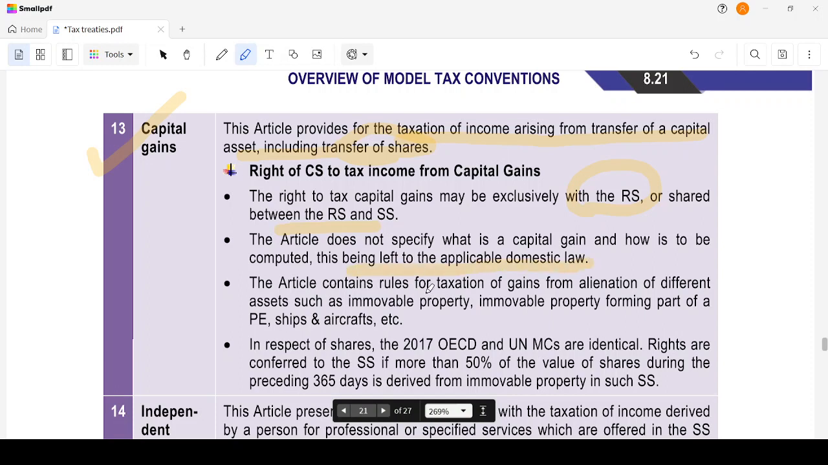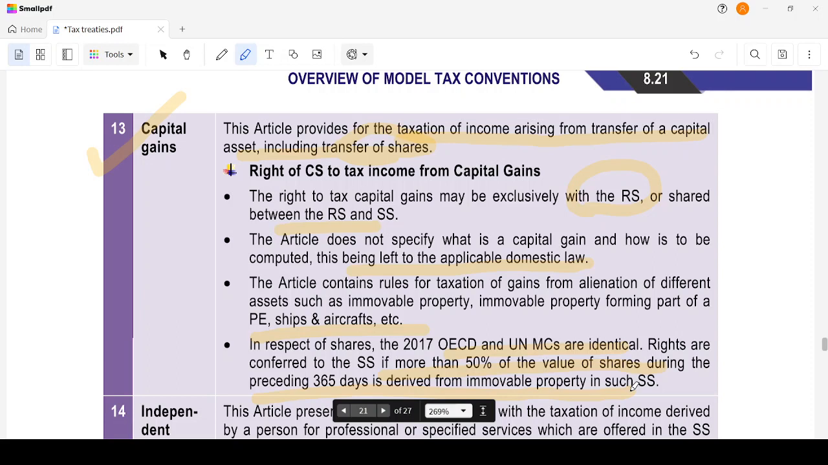The article contains rules for taxation of gains from alienation of different assets like immovable property, property forming part of a PE, ships, aircraft, etc. In respect of shares, the UN and OECD models are identical. Rights are conferred to the source state if more than 50% of the value of the shares during the preceding period is derived from immovable property in such source state. These are the things; this is yet to be asked.